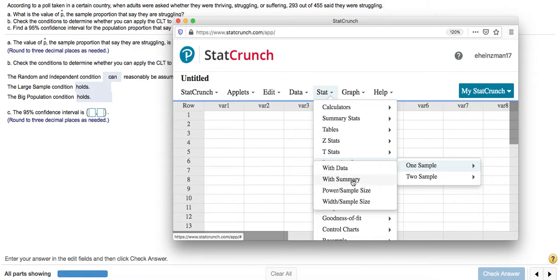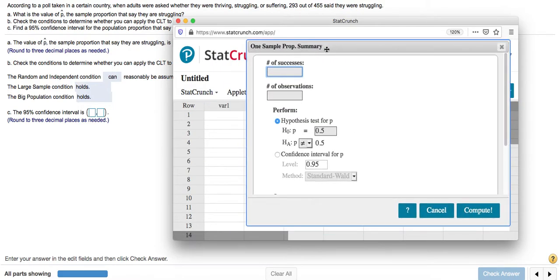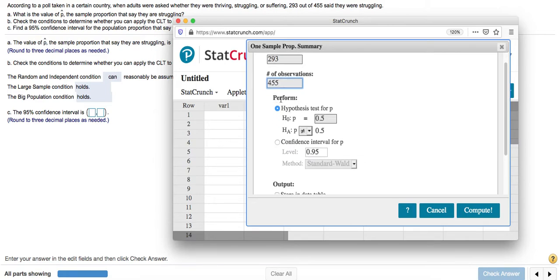We don't have the data, but we have a summary of the data, that summary being 293 people said that they were struggling. So I'm going to enter in the number of successes. The number that goes here is going to be the 293. And the total number of observations is going to be the total of 455 people who were asked this question. The only thing left to do here is where it says perform. So off of this data, we want to select confidence interval.